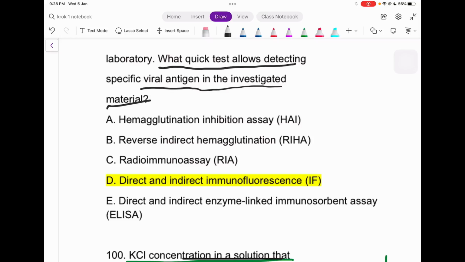That is easy, guys, because we need to detect the antigen, right? So we can do it with an antigen-antibody test, and the antibody must be labeled so that we can see it more clearly, just to detect it. And the method is the direct and indirect immunofluorescence method, right? So this is already a direct question, I would say.